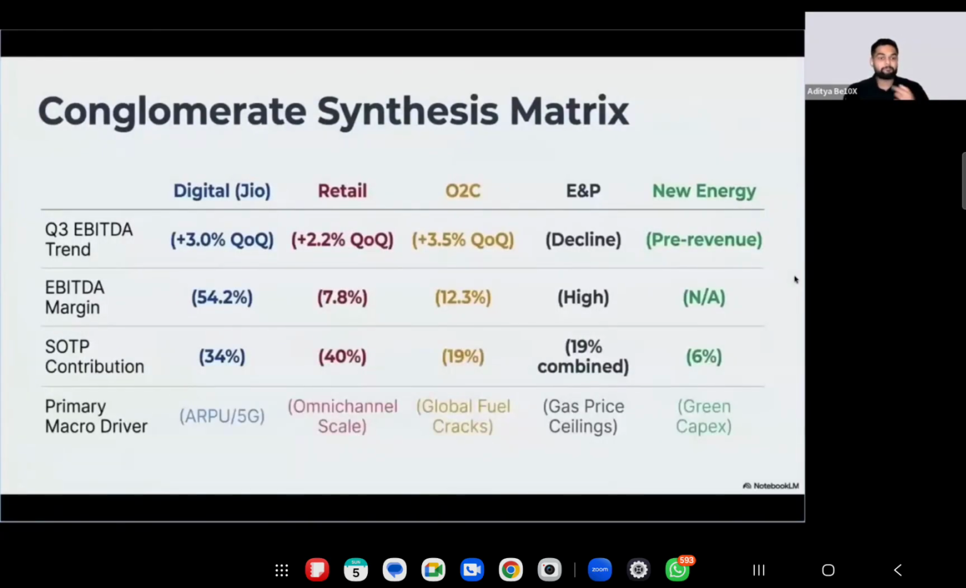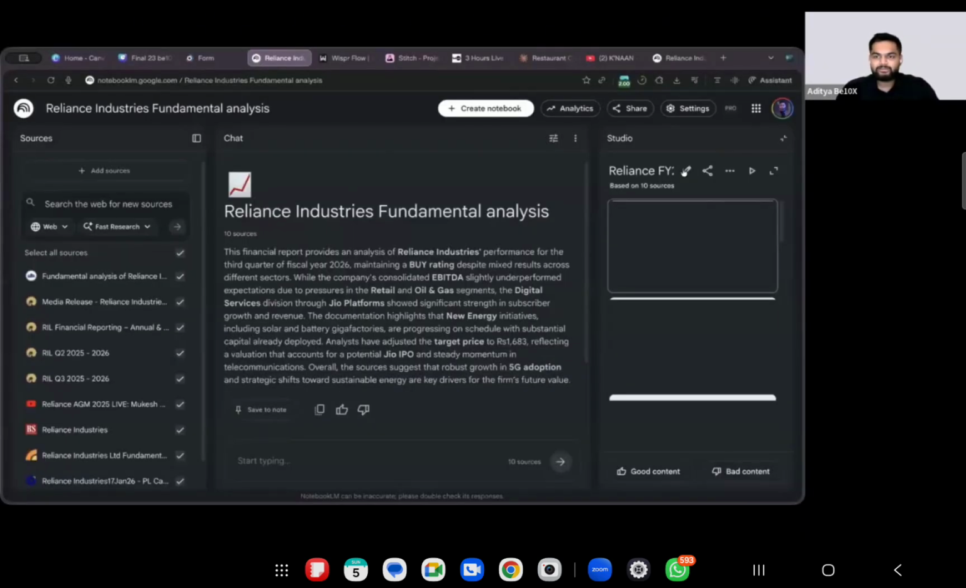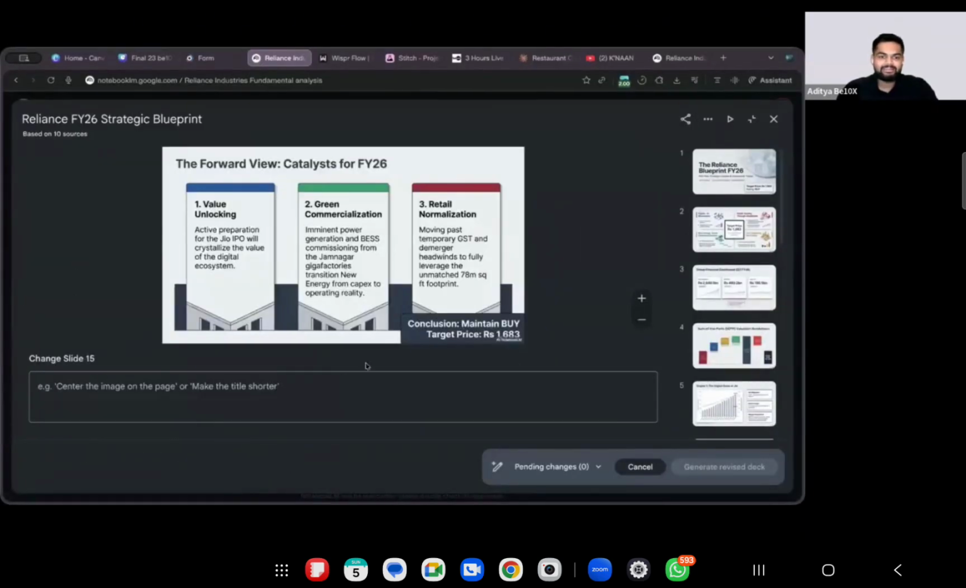This I personally use for presenting anything, right? I upload all the documents and it creates a presentation for me. How to edit this? I just click on revise, and here I can tell it what changes I want, and it will change it for me. Who is absolutely mind blown?